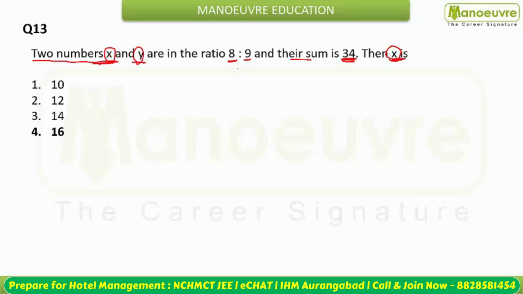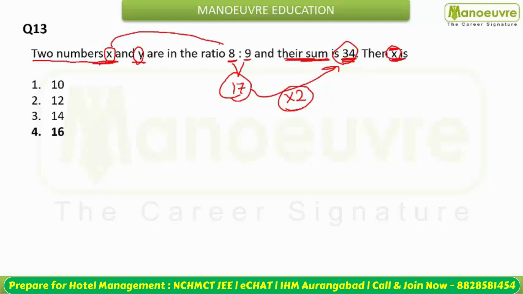So students, you can directly add 8 and 9. In the ratio, how much is the sum? This is 17. And in reality, what is their sum? Their sum is given to you as 34. That means 17 becomes 34, that is, it is becoming twice its value. So what is going to be the value of x? x is 8. So the value of 8 becomes twice, this becomes 16. Or you can go by the options: the only multiple of 8 we have is 16. You could eliminate from here as well.